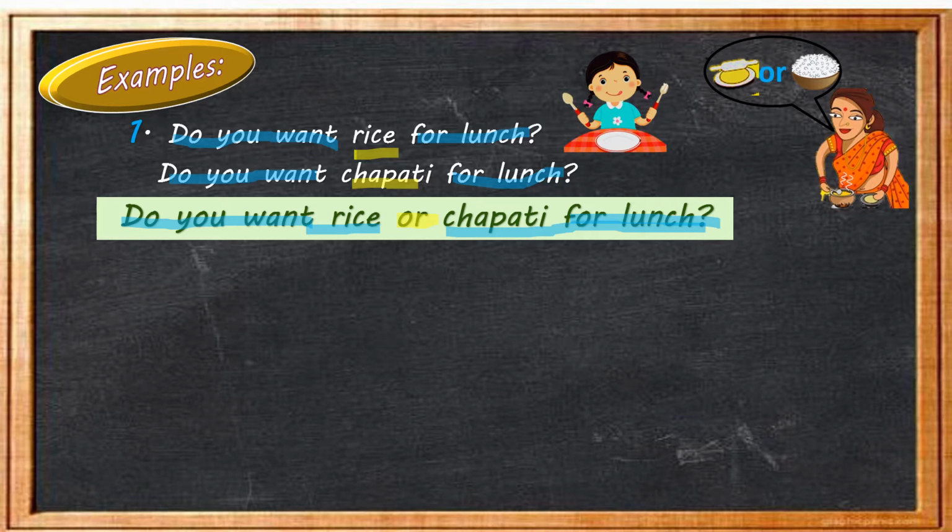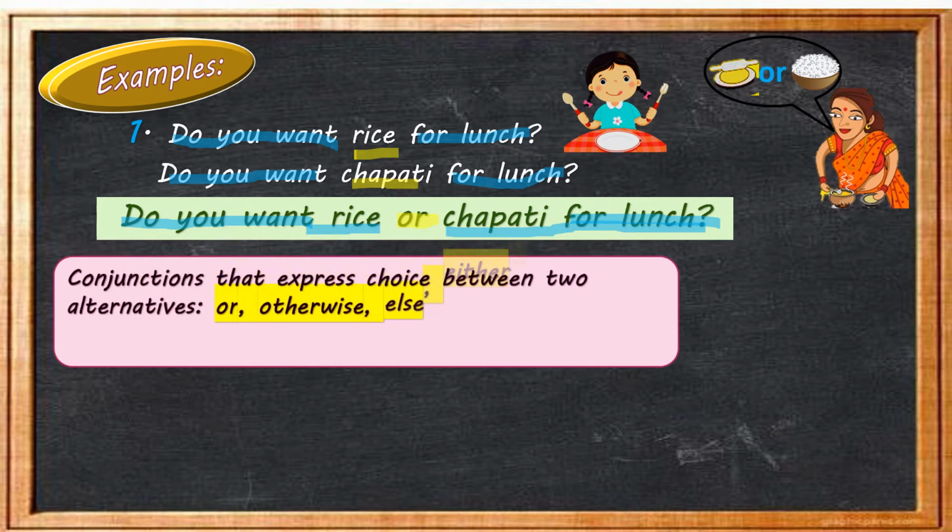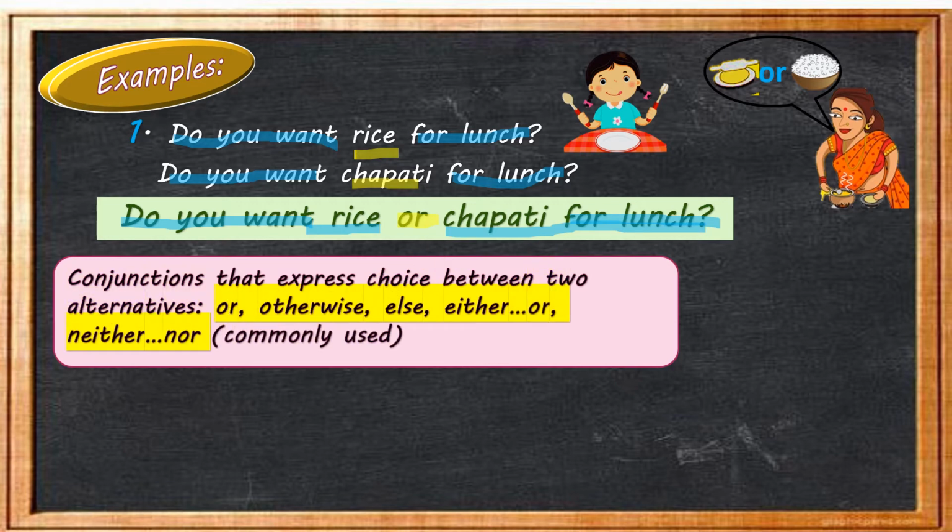Yes. So children, when we use or, that means we are giving a choice. So children, did you understand how conjunction helps? Conjunctions help: the words that we use for expressing choice between two alternatives are, children, see here in yellow color.